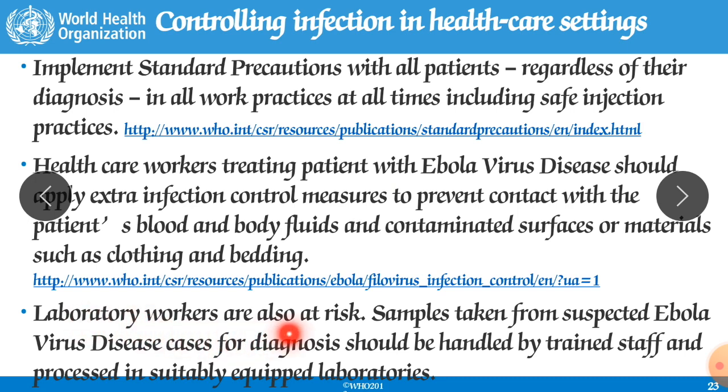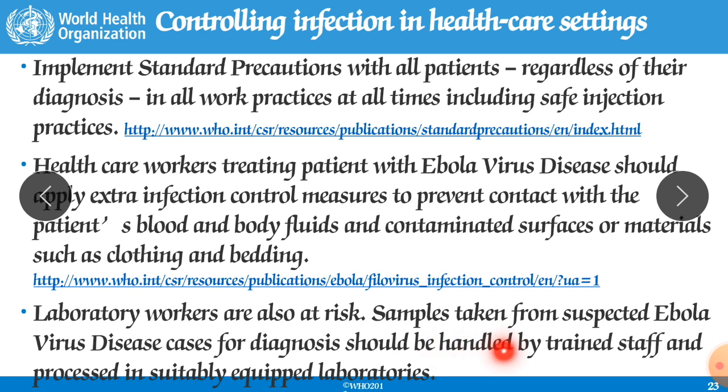Laboratory workers are also at great risk because they are taking the samples and are in touch with them. Samples taken from suspected Ebola virus disease cases for diagnosis should be handled very carefully because they can transmit the infection.